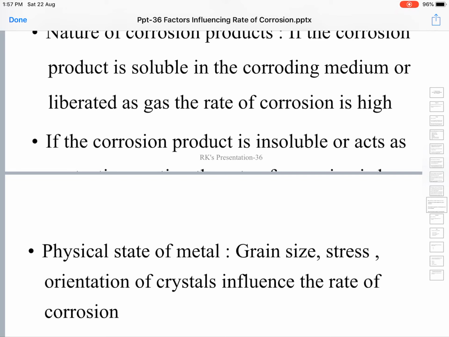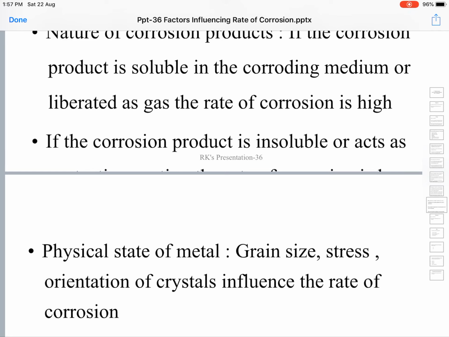Because of this, the rate of corrosion will increase. So the rate of corrosion is inversely proportional to the grain size. As the grain size decreases, the rate of corrosion will increase because of the multifold increase in the surface area.